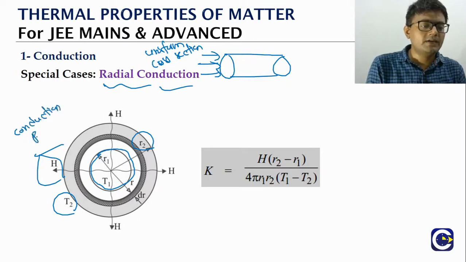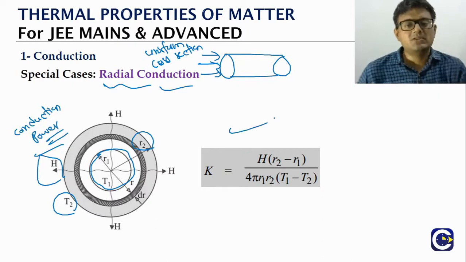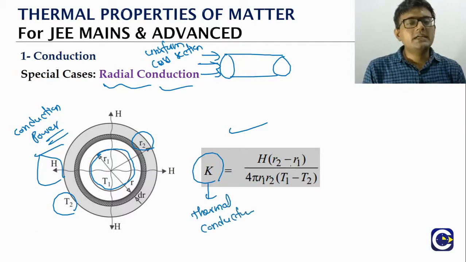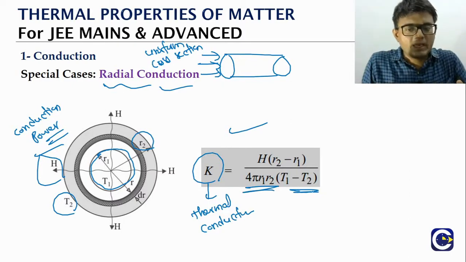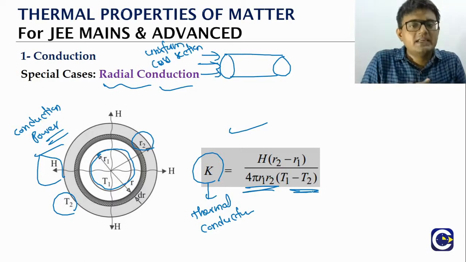If H is the conduction rate, also called the conduction power, we are not going through the derivation here, only the final result. The thermal conductivity K is equal to H into (r2 minus r1) by 4 pi r1 r2 into (T1 minus T2). T1 is the high temperature, T2 is the low temperature, r2 is the outer surface radius and r1 is the inner surface radius.